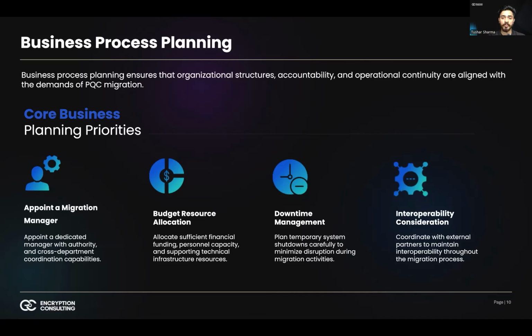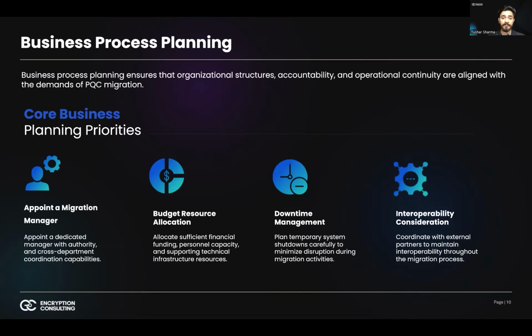This leader owns migration timelines, milestone tracking, issue escalation, and progress reporting. They ensure alignment between technical teams and business priorities. Without centralized leadership, efforts become fragmented. Individual departments may migrate at different speeds, dependencies may be overlooked, and critical sequencing errors can occur. A transformation of this magnitude requires a clearly accountable program owner.